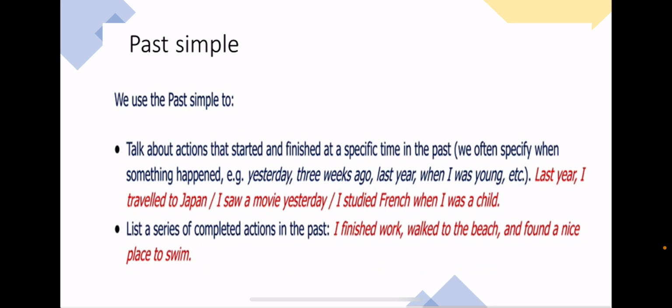We said that we use the past simple to talk about actions that started and finished at a specific time in the past. We often specify when something happened, like yesterday, 3 years ago, last year, when I was young, etc. So, for example, last year I traveled to Japan, or I saw a movie yesterday, or I studied French when I was a child.